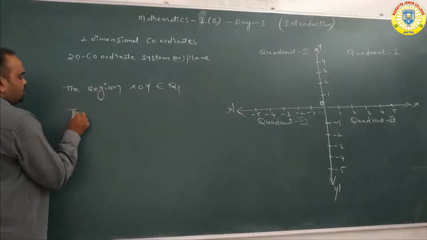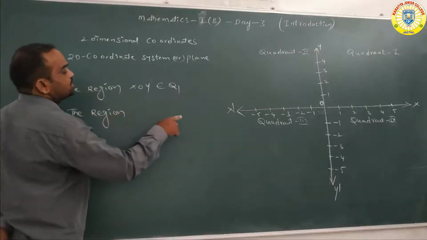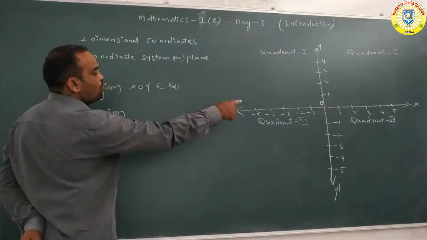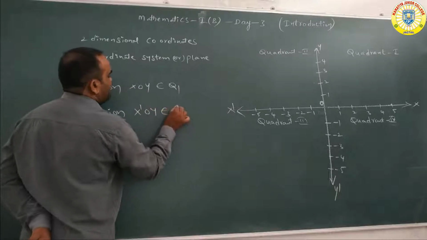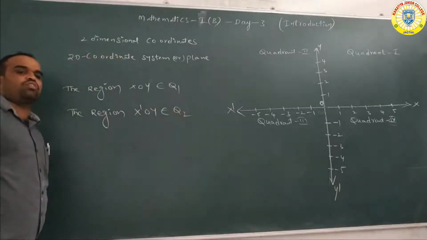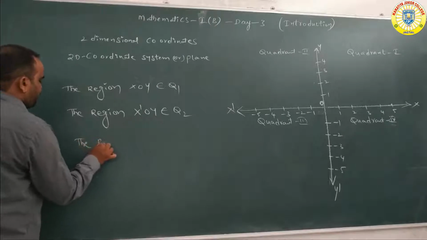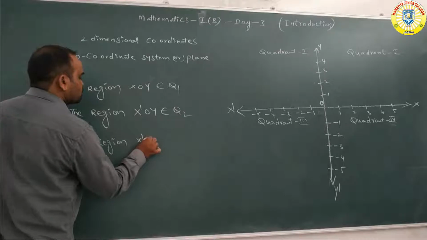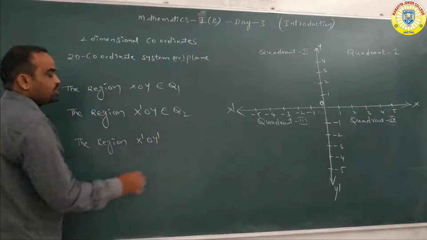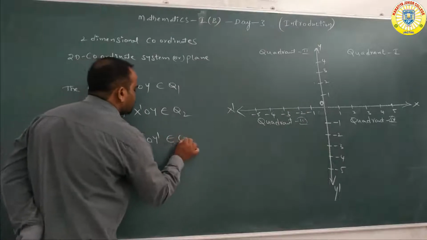Next, the region here, what is this, sir? X dash OY. The region X dash OY belongs to the second quadrant. Next one, the region X dash OY dash belongs to which quadrant?